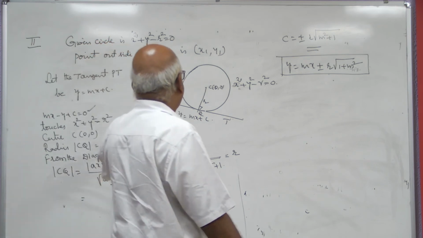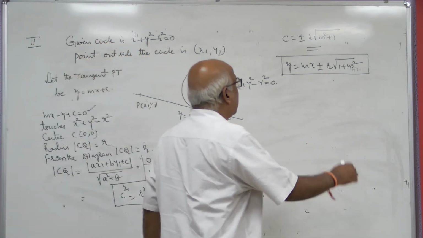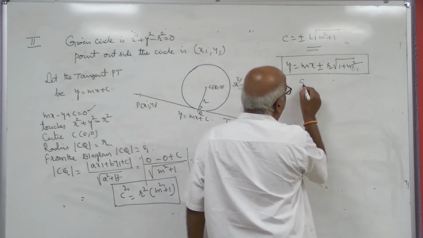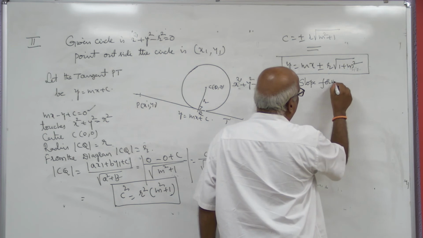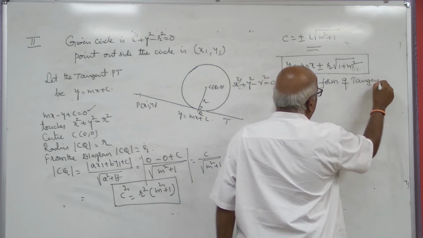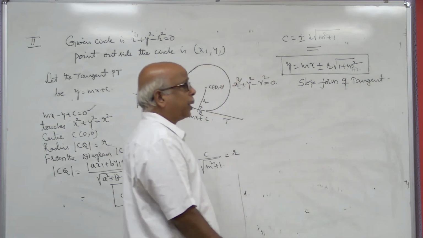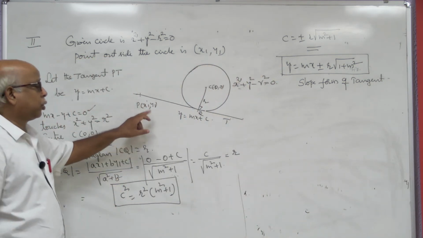This is called the slope form of tangent, because of the involvement of the slope of the line.